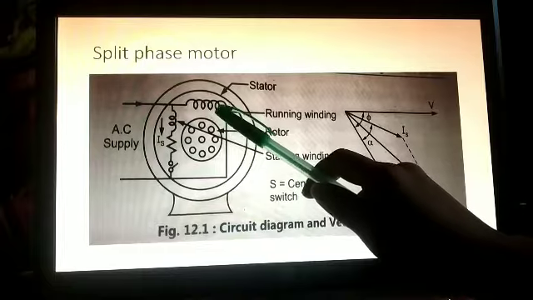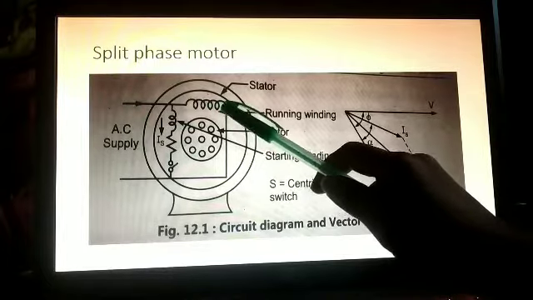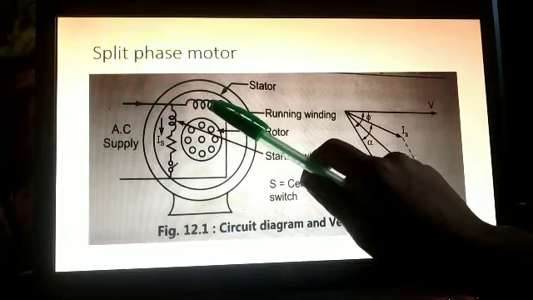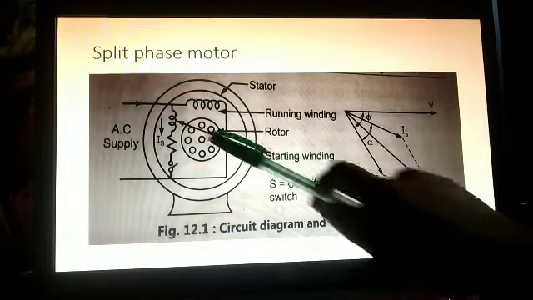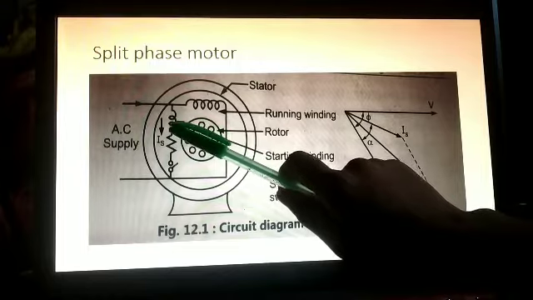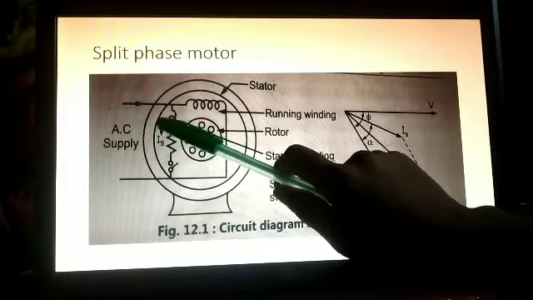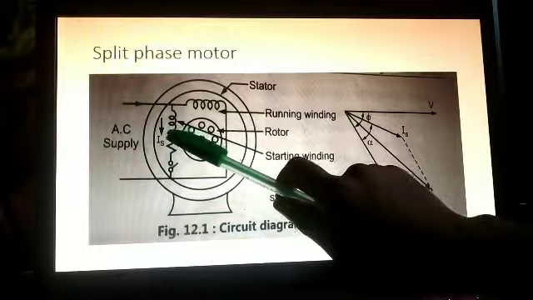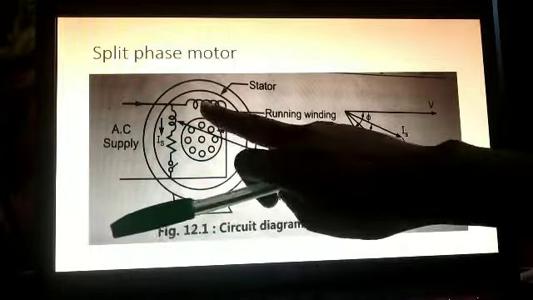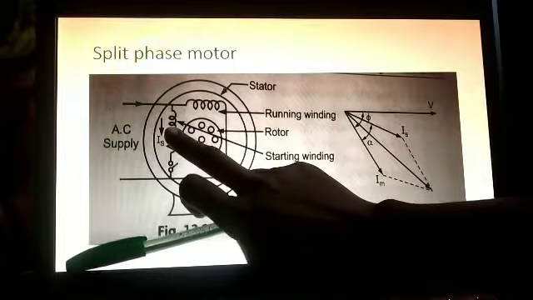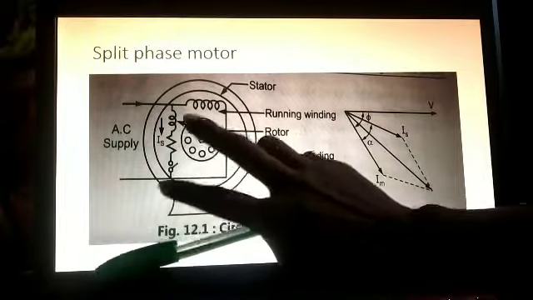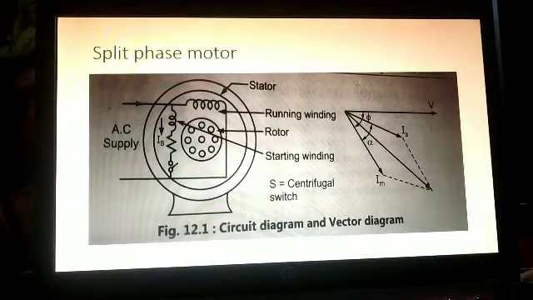This is important, it may be asked in your MCQs. So the running winding is nothing but the main winding, and this is the starting winding, which is called the auxiliary winding. So it has two windings: the running winding, that is the main winding, and the starting winding or auxiliary winding. Clear?